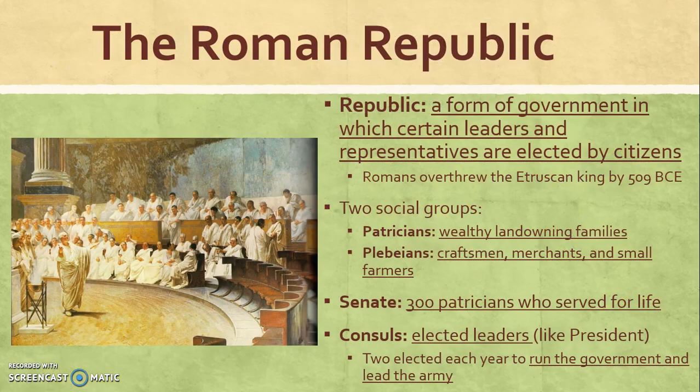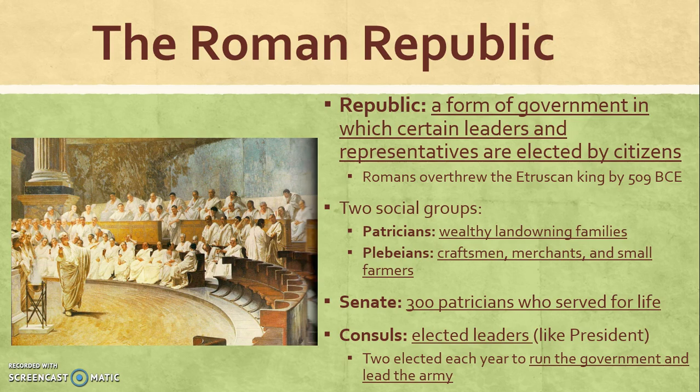Okay, so now let's talk about their government. The Roman government is known as a republic. This is a form of government in which certain leaders and representatives are elected by its citizens, similar to what we have in the United States. Romans had overthrown their Etruscan king by 509 BCE and experimented with this new type of government.